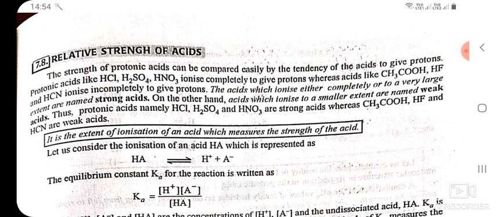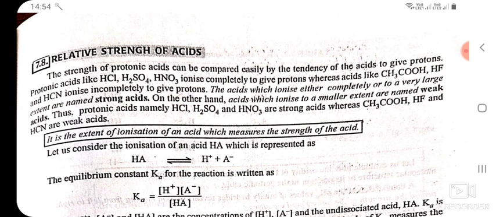Relative strength of acids. The strength of protonic acids can be compared easily by the tendency of the acids to give protons. Protonic acids like HCl, H2SO4, HNO3 ionize completely to give protons, whereas acids like CH3COOH, HF and HCN ionize incompletely to give protons. The acids which ionize either completely or to a very large extent are named strong acids.